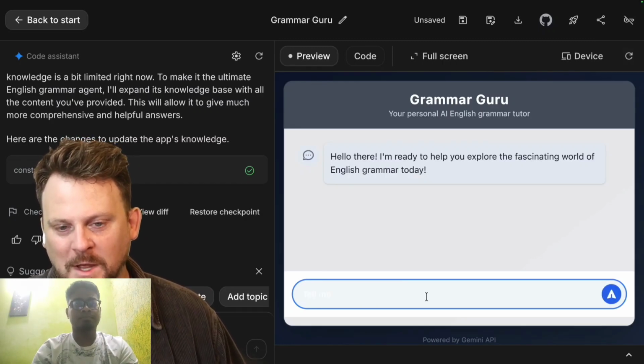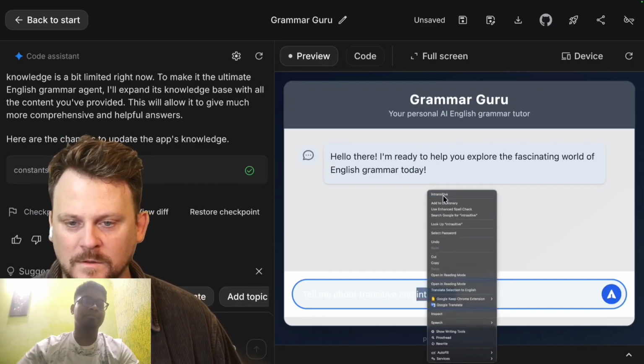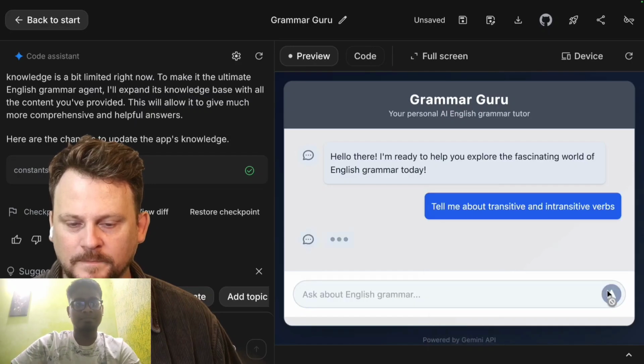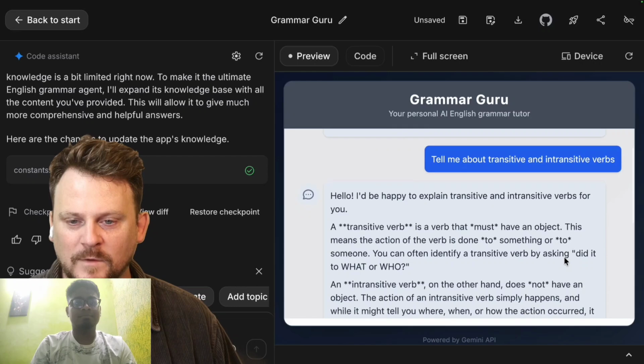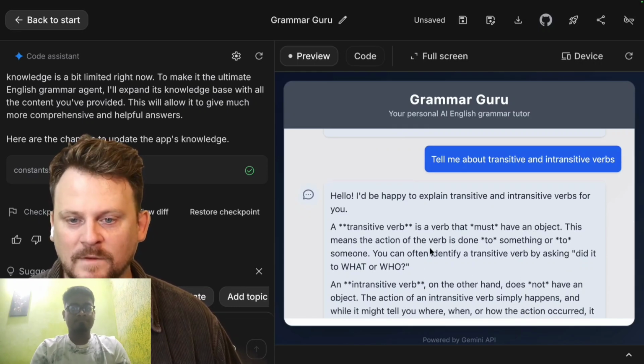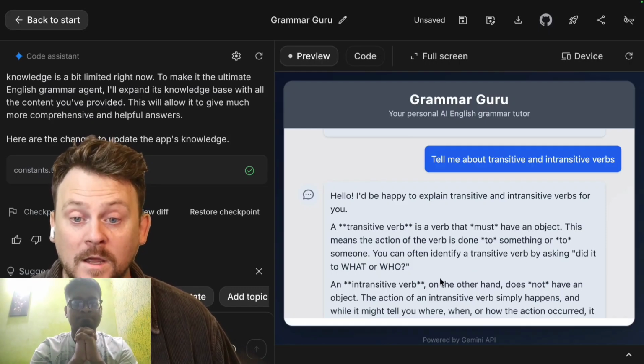Tell me, still invisible, tell me about transitive and intransitive verbs. I don't know why I always type that incorrectly. Okay, here we go. A transitive verb is a verb that must have an object. This means the action of the verb is done to something or to someone.